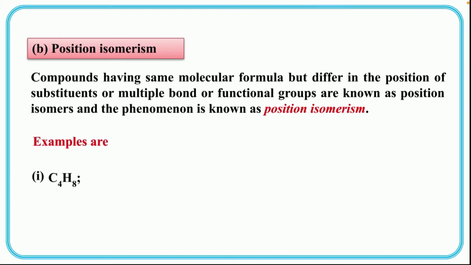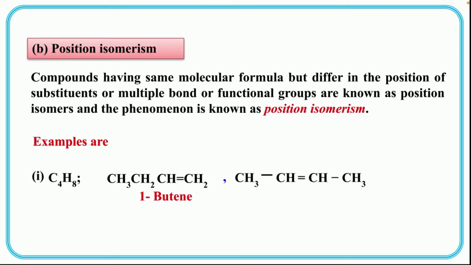First one is C4H8. It can be CH3CH2CH=CH2, that is 1-butene, that is the first position as the double bond is there, as well as it can also be written with the second position double bond, that is 2-butene. Okay, so this is one of the examples of position isomerism.